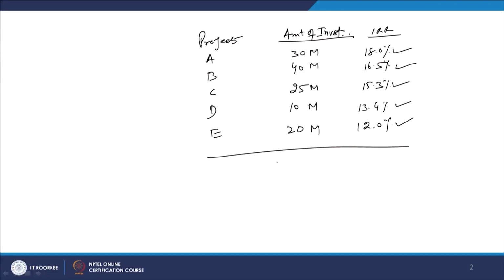The second thing is, when you make the first investment of 30 millions, your cost of capital is comparatively lower, but the moment you start increasing the investment, with another 40 millions, your own cost of capital is also higher and the cost of the borrowed capital will also be higher, right. Plus, when we invest a further 25 millions, then again the marginal cost of capital will go up. So, what is happening? The internal rate of return is coming down and the cost of capital is going up.